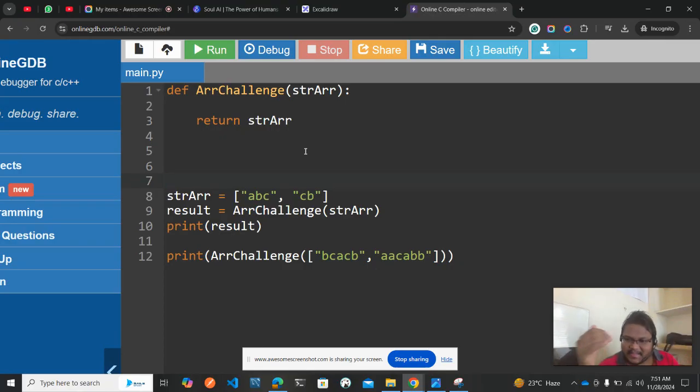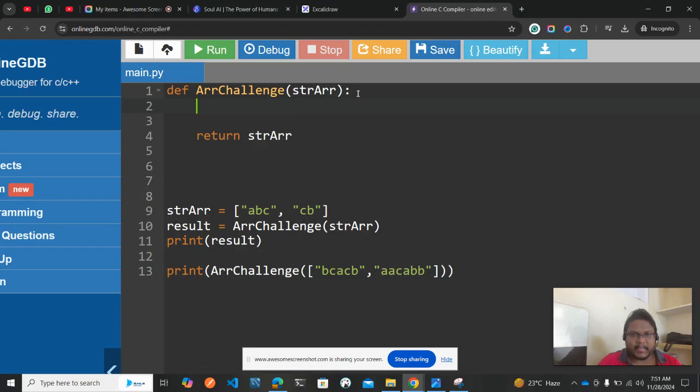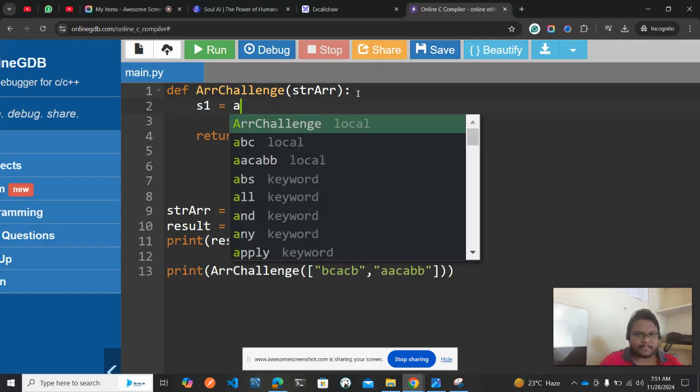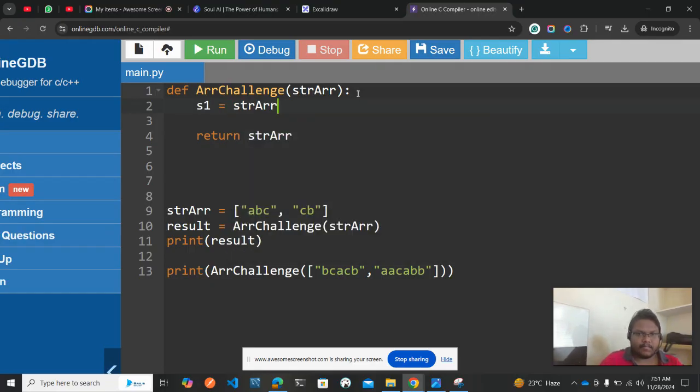When you are learning this kind of question, longest substring, longest common subsequence, all have the same logic, but the way you write code is different. Now I'll be separating out these two strings, like abacb and ab. s1 is equal to str array of 0, and s2 is equal to str array of 1.